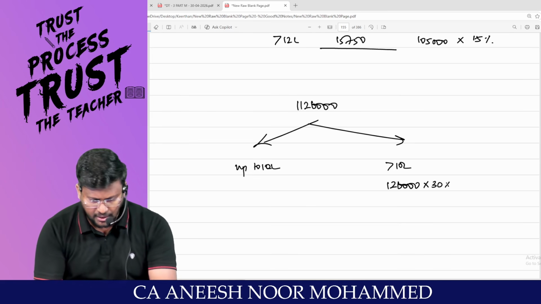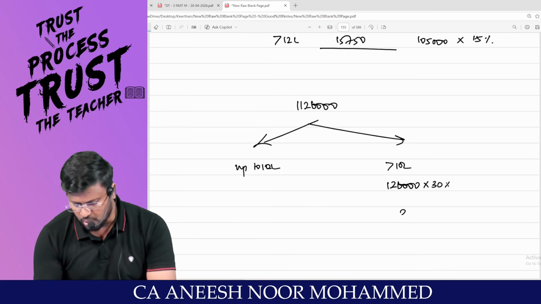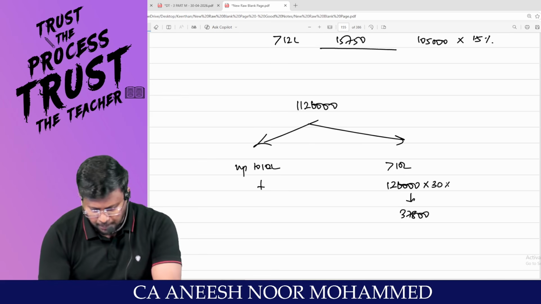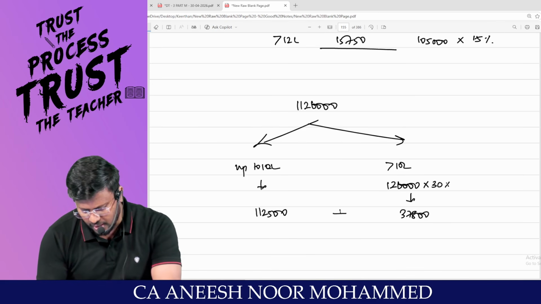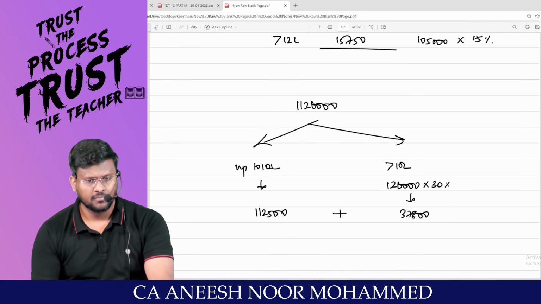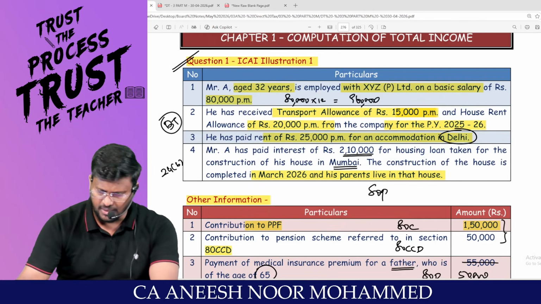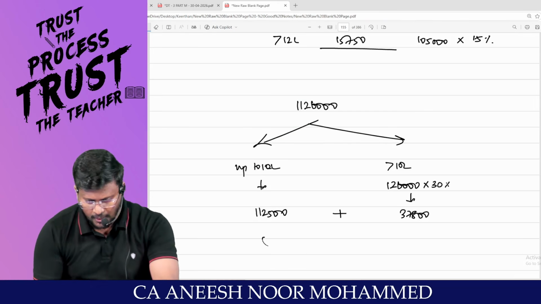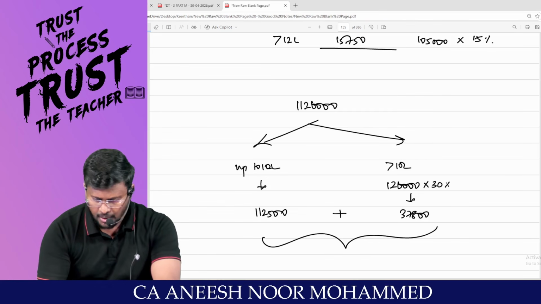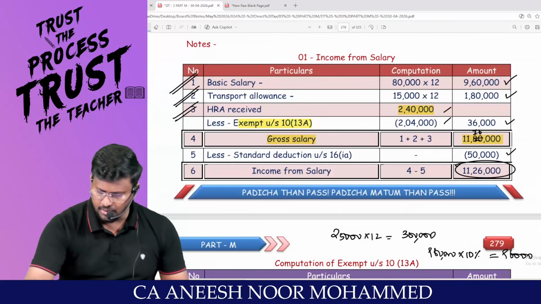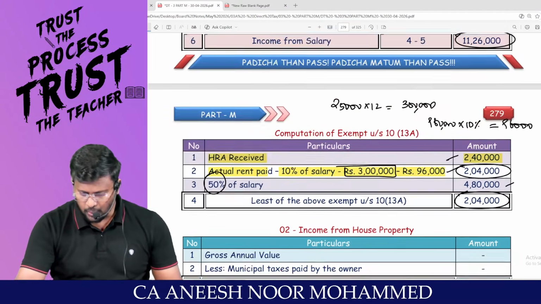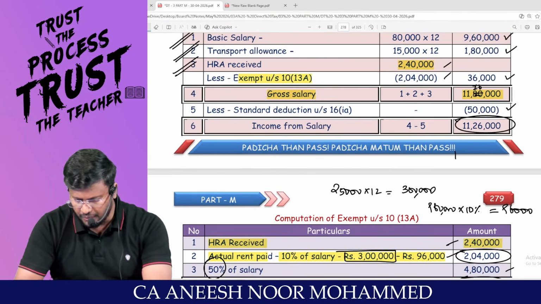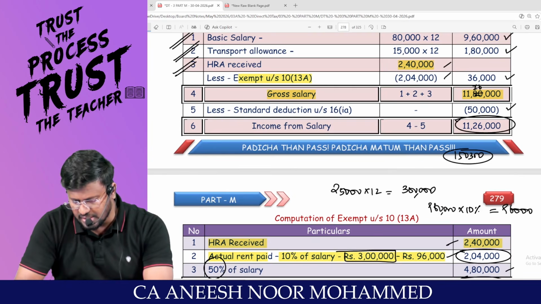So 1,26,000 into 30% comes to 37,800. Am I right? Up to 10 lakh, 1,12,500, because the age is only 30s. What is the age? 32. That means normal assessee only. Am I right? So 1,12,500 plus 37,800 comes to 1,50,300.